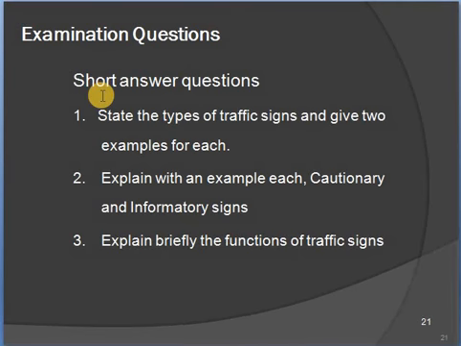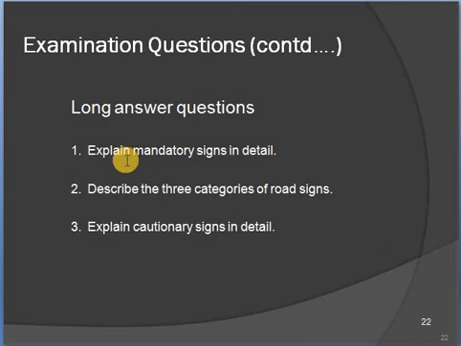Okay. So coming to the examination point of view, short answer questions: what are the types of traffic signs, and give 2 examples for each. Explain with an example each cautionary and informatory signs. Explain briefly the functions of traffic signs. Okay. And next the long answer questions are: explain mandatory signs in detail, describe the 3 categories of road signs, and explain cautionary signs in detail. So make notes and write the answers in your notebooks.